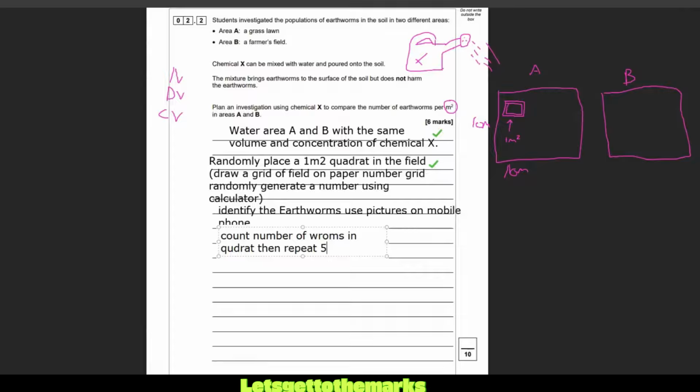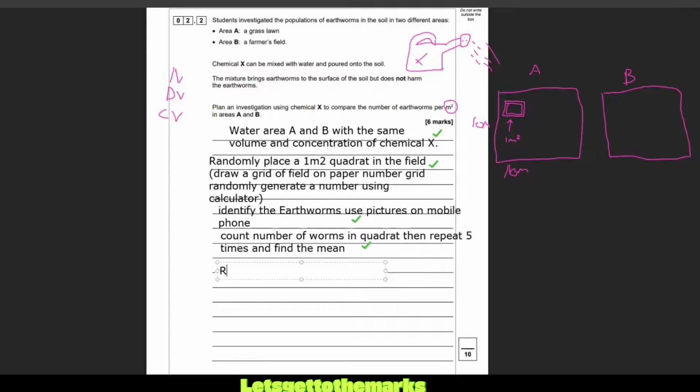then repeat, I don't know, 5 times. We normally go 10 times with quadrats. Oh my gosh. But 5 is your minimum generally in GCSE science for repeats. So worms in the quadrat, look, I can't spell. Then repeat 5 times and find the mean. And you can explain how you do the mean if you want, but I think the examiner will be cool with that. So you're going to find the mean. So we've said how we're going to identify them. We've said we're going to repeat 5 times and find the mean.